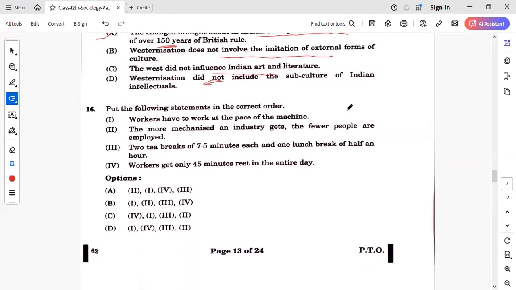Next is, put the following statements in the correct order. So this is an arrangement based MCQ. Workers have to work at the pace of machine. More mechanized an industry gets, the fewer people are employed. Two tea breaks of 7.5 minutes each and one lunch break of half an hour. Workers get only 45 minutes rest in the entire day. So these statements have been given in chapter number 5 of the second book. So here, this starts from the second statement, that more mechanized an industry gets, fewer people are employed, but workers have to work at the pace of machines. So 2, 1, 4, 3. This is the correct arrangement. So A is the right answer.